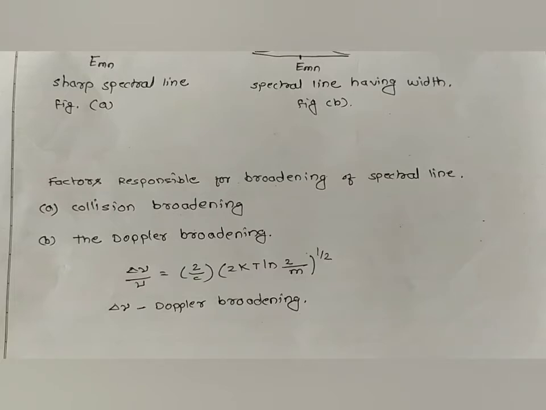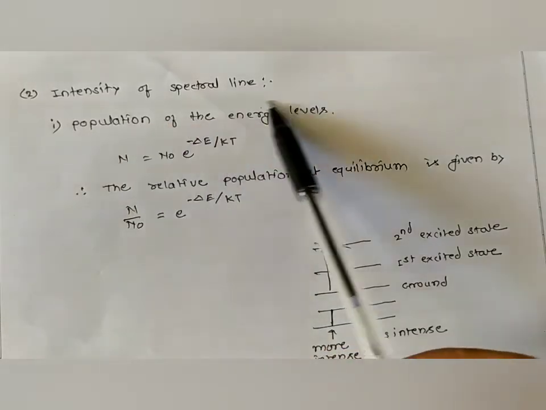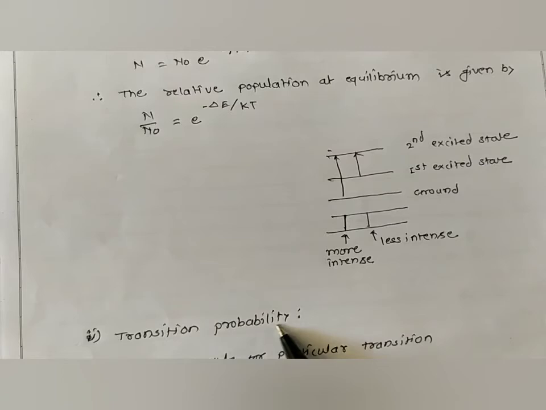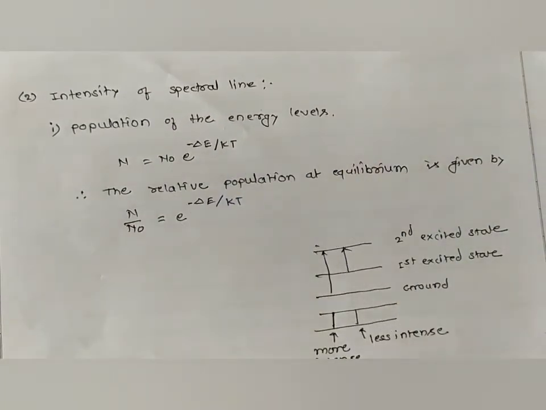Now the next point which we have to study is the intensity of a spectral line. The intensity of a spectral line depends upon two factors. One is the population of energy levels, and second is the transition probability. Now let us discuss the first, the population of energy levels.